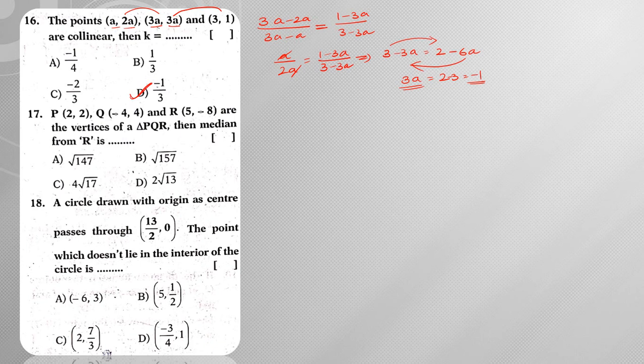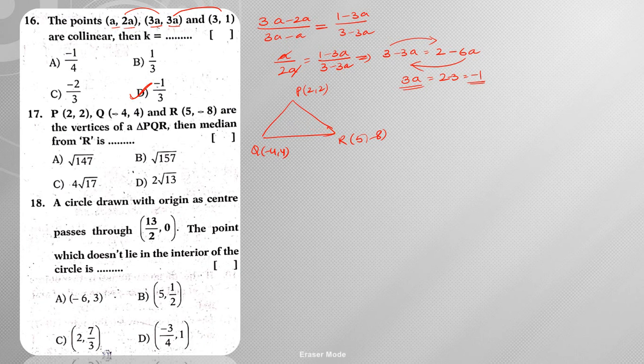Next, P (2, 2), Q (minus 4, 4) and R (5, minus 8) are the vertices of triangle PQR. Then the median from R is, so what is he asking? Median from R. So from R we need to draw a median.